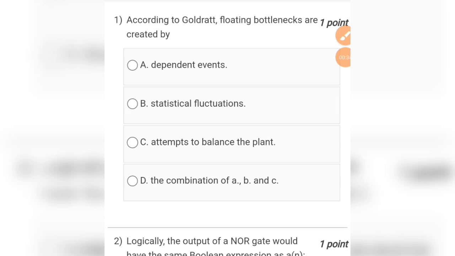bottlenecks are created by: option A is dependent events, option B is statistical fluctuations, option C is attempts to balance the plant, and option D is the combination of A, B and C. So the correct answer for question number 1 will be option D, that is the combination of A, B and C.